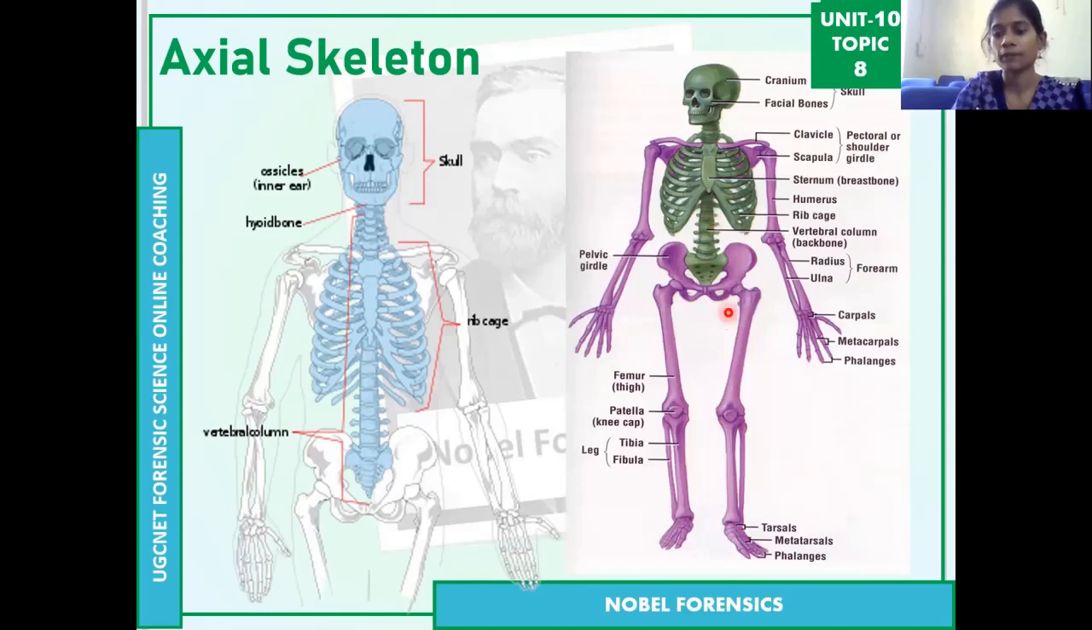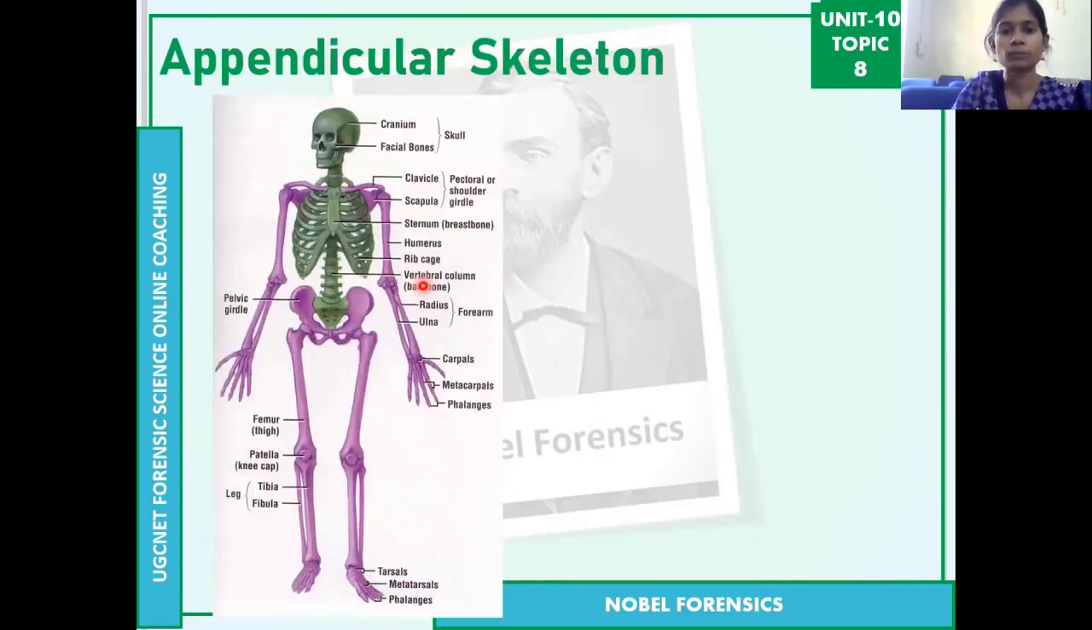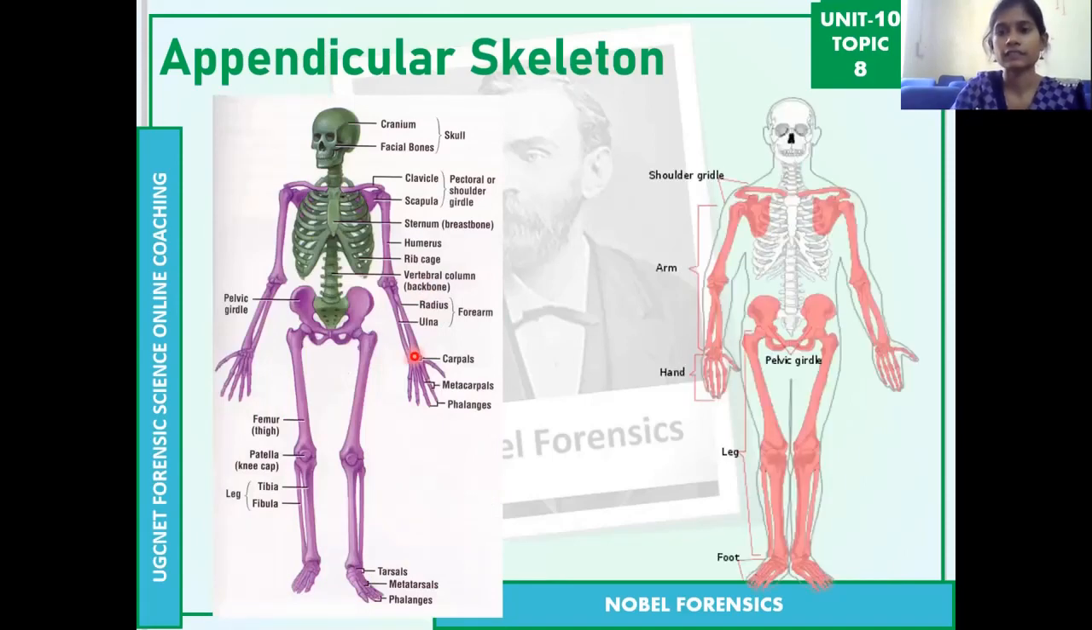So this is the axial skeleton, and the remaining is the appendicular skeleton. You can also see here, the purple color one is the appendicular skeleton. Then see this, the reddish color, it is also the appendicular skeleton. So in the appendicular skeleton, what are the bones involved?